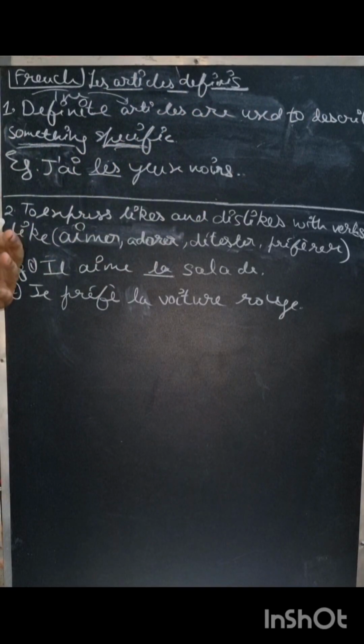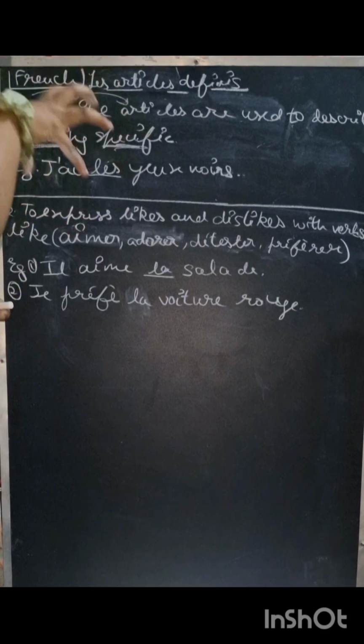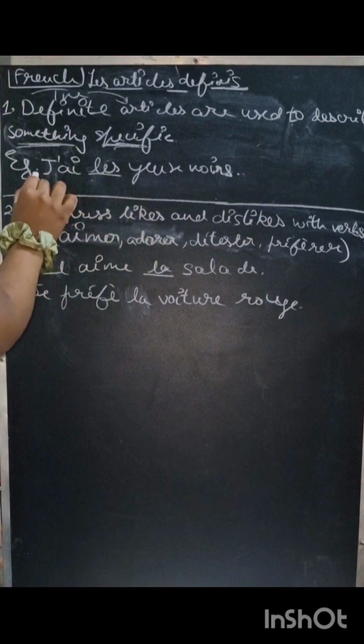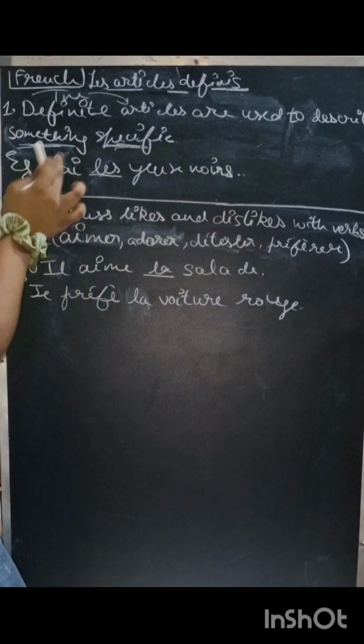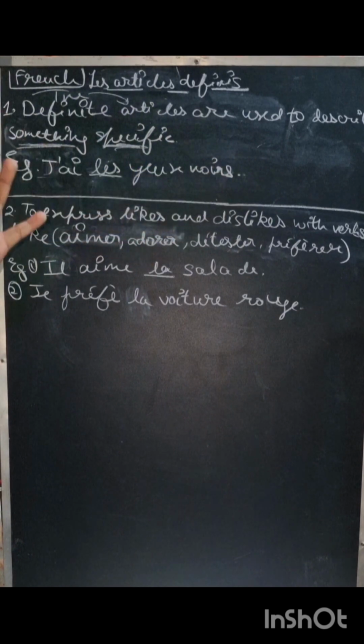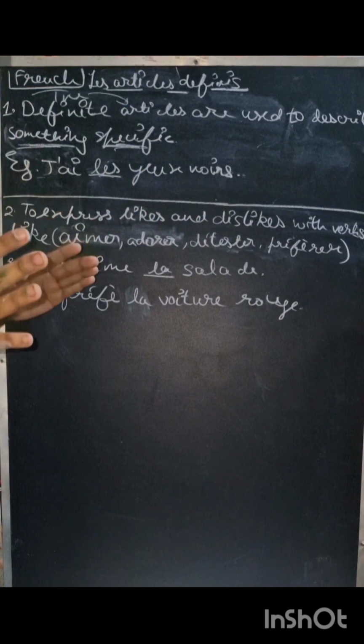Like if we're talking about a particular thing in a sentence, so we'll use the. Like let's see an example which is j'ai les yeux noirs, which means I have black eyes. So we are talking particularly about eyes, all right?